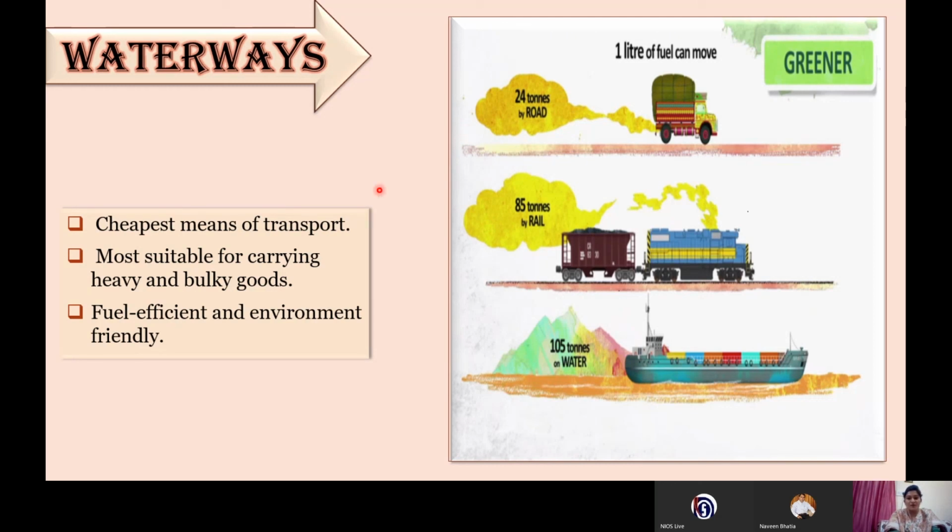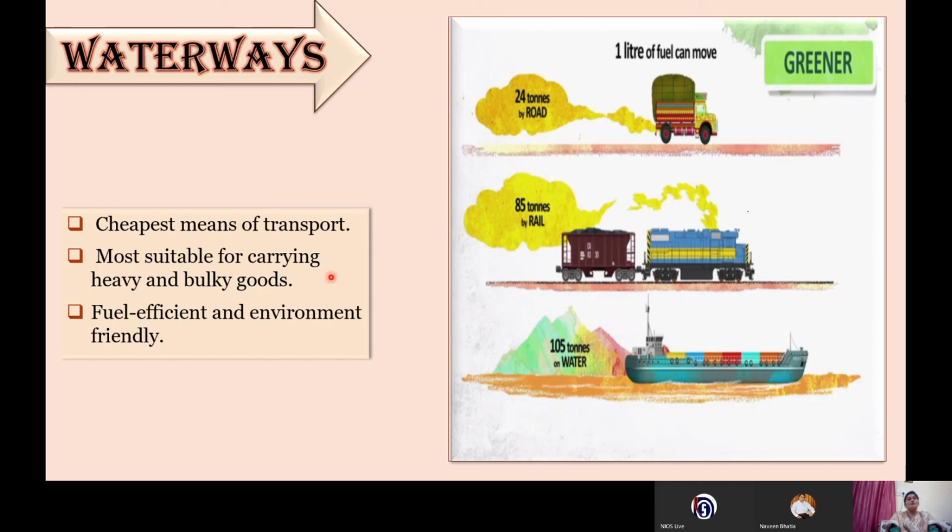So let's talk about waterways, as it is the cheapest means of transportation. Here you can see that 1 liter of fuel can move 24 tons on the road, and if you compare it with waterways, it is more than 4 times being transported by water transportation. So you can see the economical cost incurred by waterways. You can compare it with the road, it is more than 4 times, even in comparison with railways also.